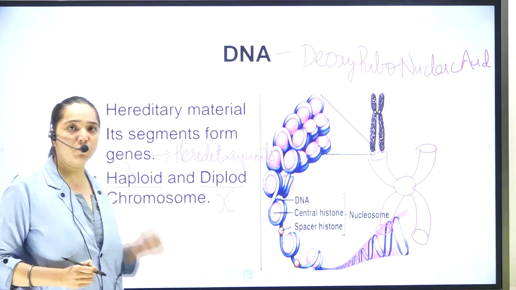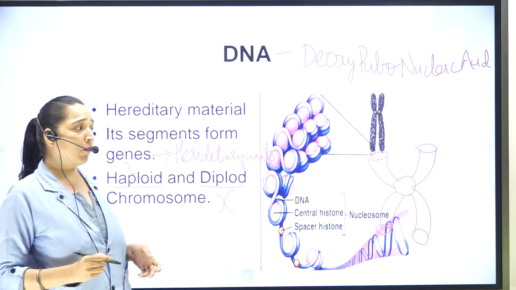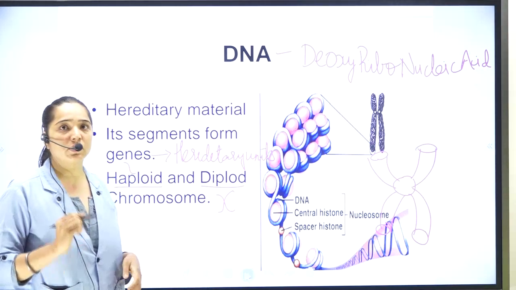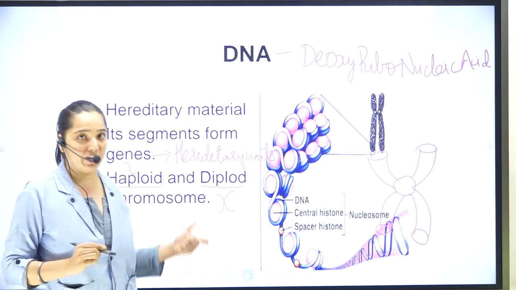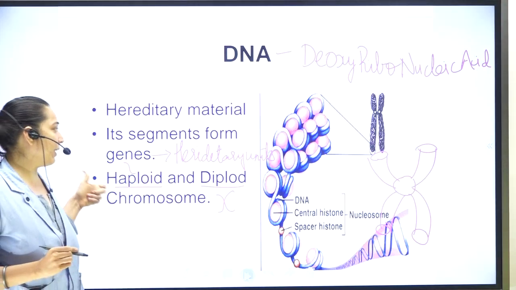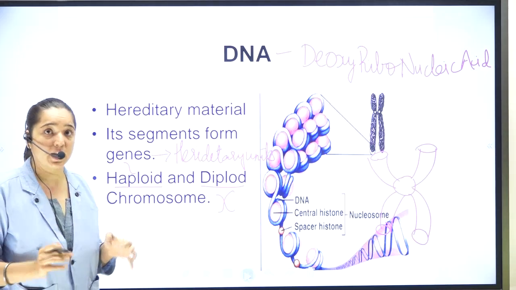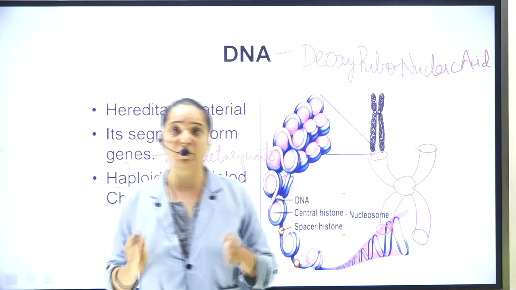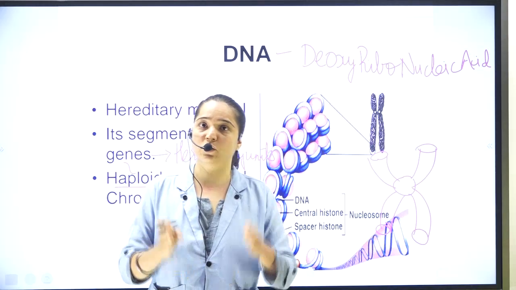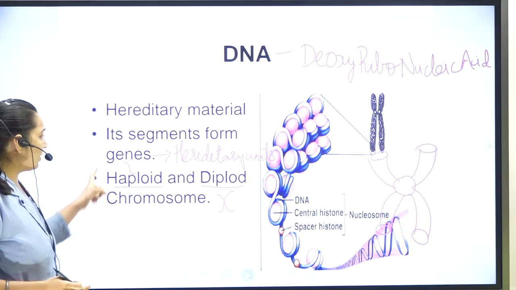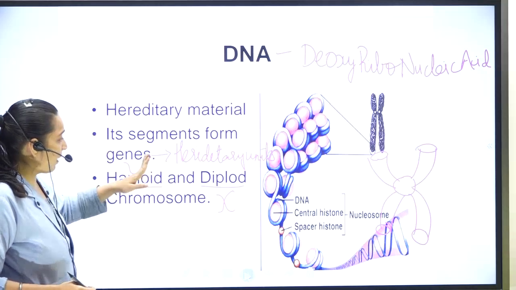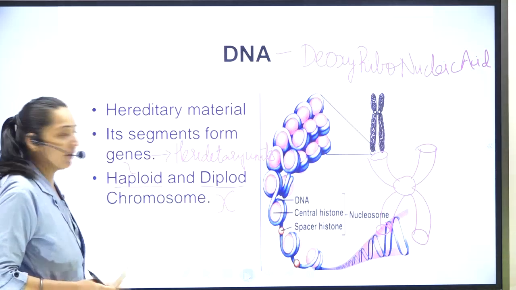So what is the full form of DNA? Full form of DNA is deoxyribonucleic acid. It contains the hereditary material, and these hereditary materials are called genes. What is the function of these genes? They will transmit the hereditary characteristics from parents to offspring. The haploid is denoted by the single part, and diploid means the double one.